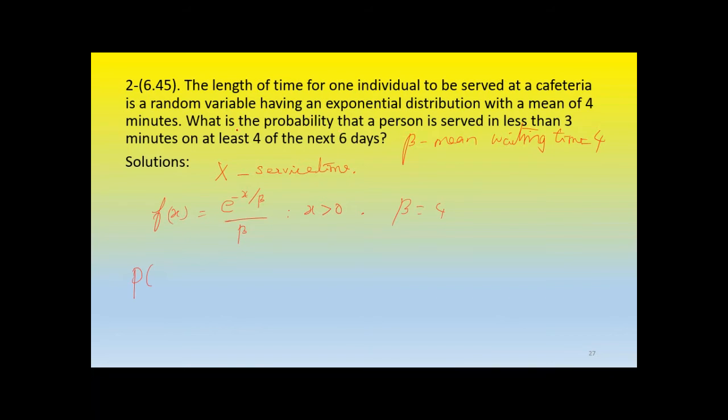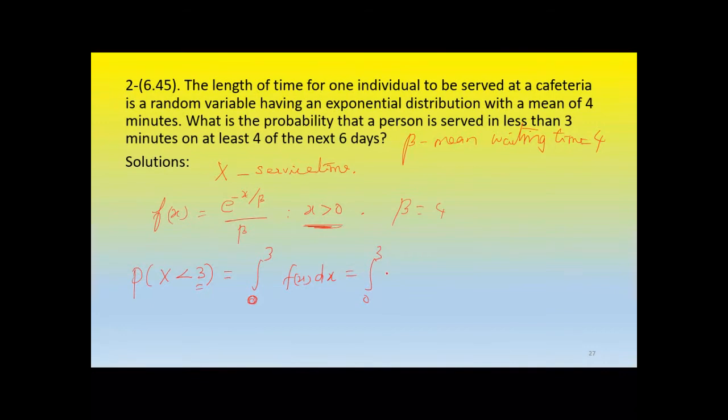What is the probability? First, we should find the probability that the person is served, that the service time is less than 3. So the probability of x less than 3. And our function starts from 0, so integration from 0 to 3. Upper limit is 3. Minimum lower limit should have been negative infinity, but this function is valid only for the values of x greater than 0. So we start from 0 to 3, integrating f of x dx.